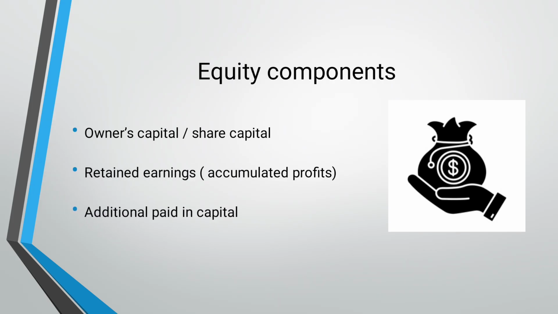There is the additional paid-in capital. I told you that when the worth of the share is increased in the market due to good performance, the quality materials of the business or the good name of the business, the value or worth of the share has increased in the market. Suppose from 100 to 200 rupees, then the 100 rupees is the additional paid-in capital. That is a favor given to the business, and additional value added into the equity. So in place of 100 per share, now 200 per share is recorded.